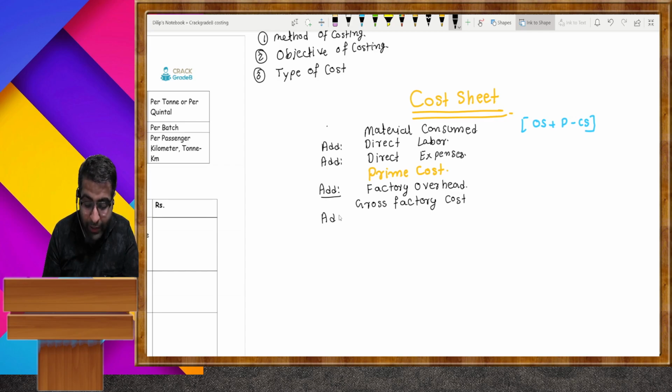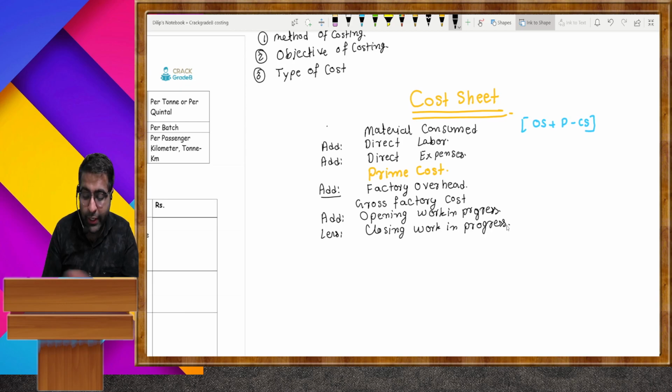Now you need to add opening work in progress, less closing work in progress. Then you will get factory cost, and it is also regarded as work cost.